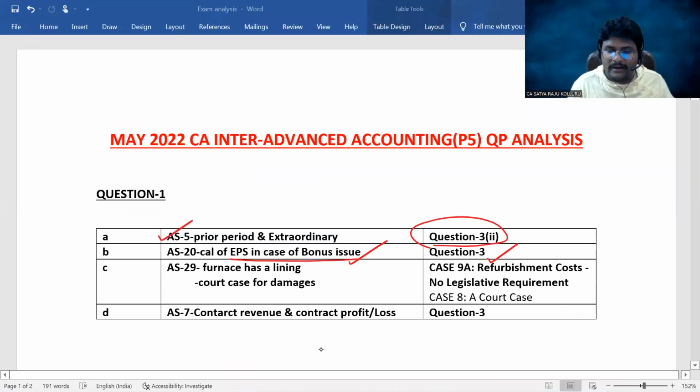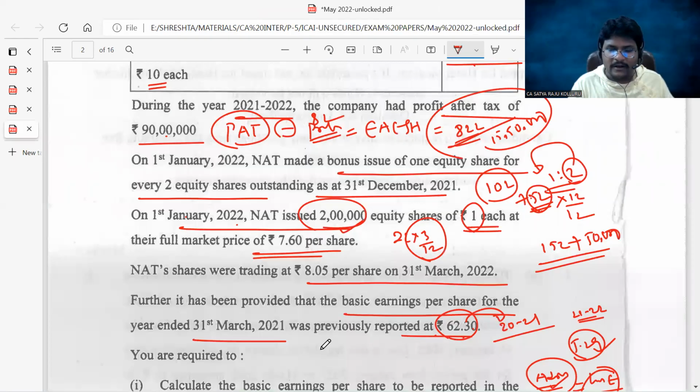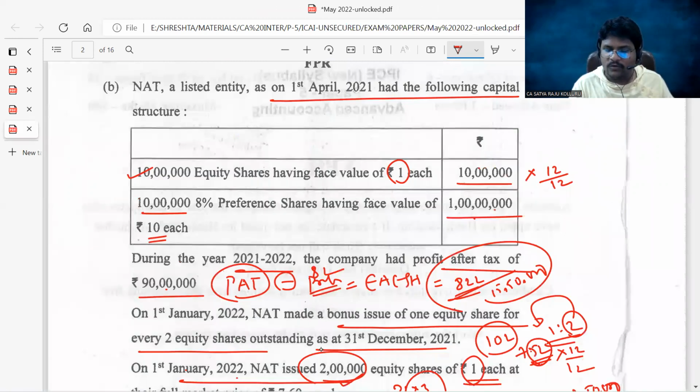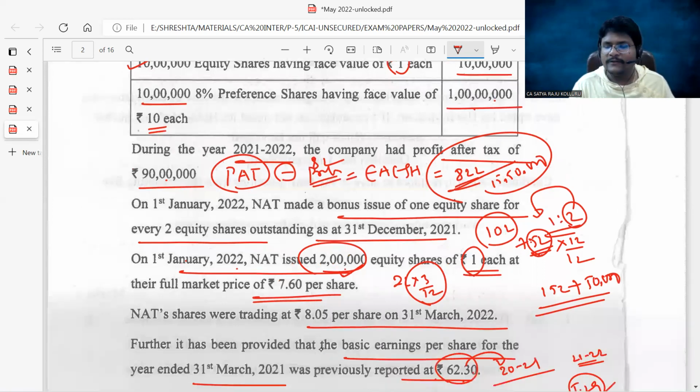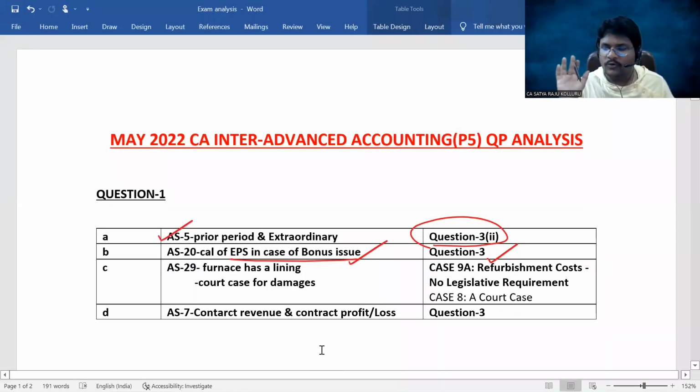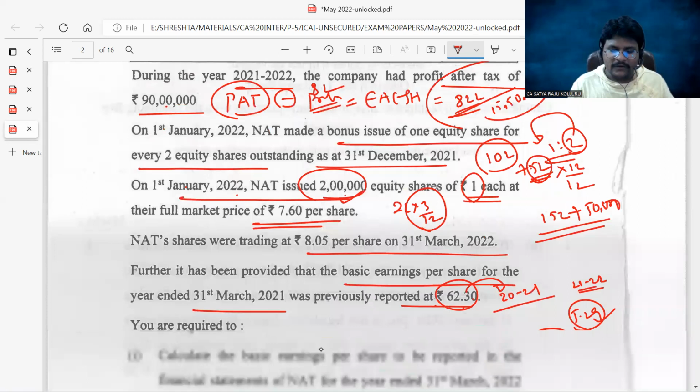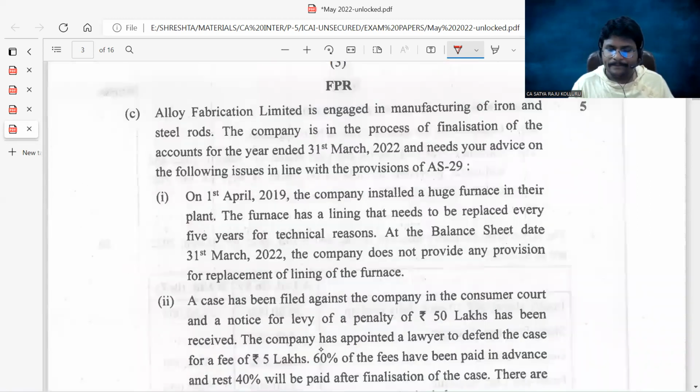But along with the net profit, here preference shares are also given. That's why you need to reduce the preference dividend to get the earnings available to equity shareholders. Apart from the bonus issue, some other shares are also issued. That is the only difference, remaining same to same. Next, come to the next question, guys.